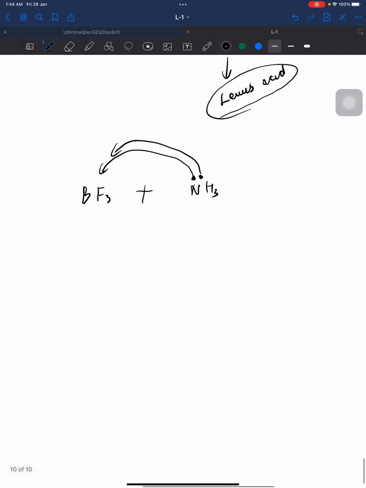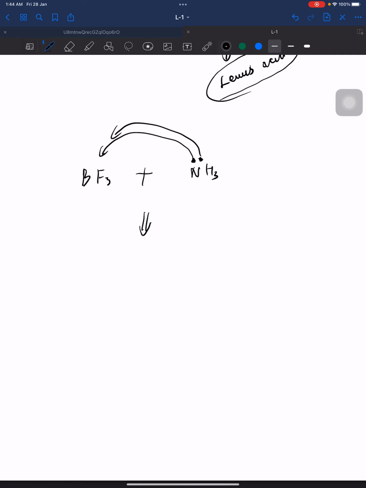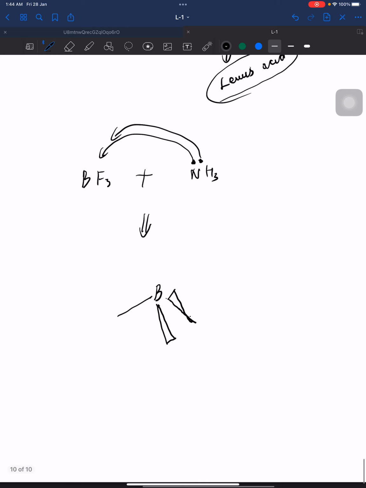NH3 will give the lone pair of electrons and participate as a covalent bond, so it will form like this: B with one fluorine out of the page, one into the page, and one like this, and this NH3 will be giving a lone pair of electrons to boron, and the remaining fluorine atoms will be like this.